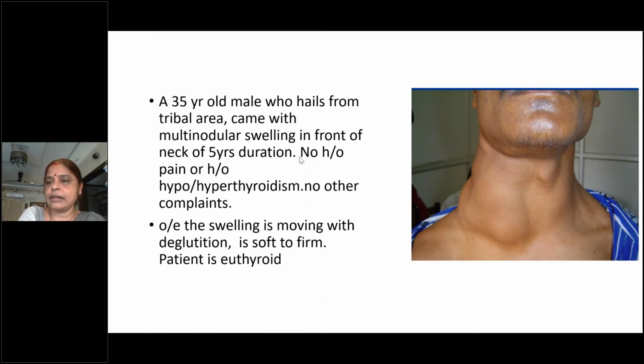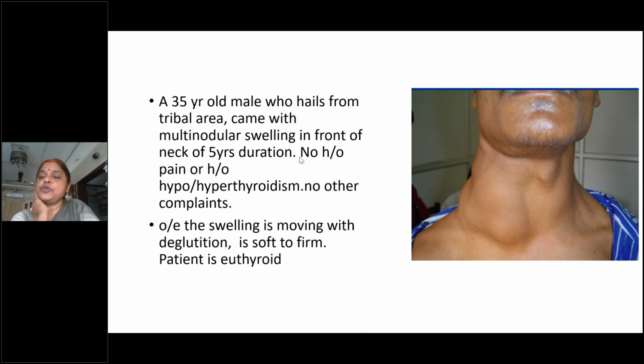You have to check. What is the sign that tells that there is retrosternal extension? How will you do the test? Somebody? Raising arms above the shoulder. What is the name of the test? Kiran Mai? Some other people?